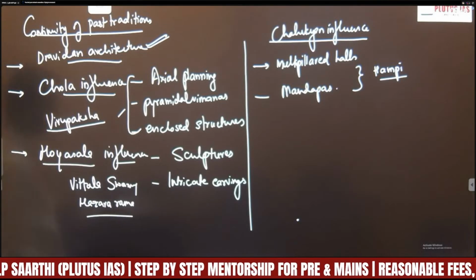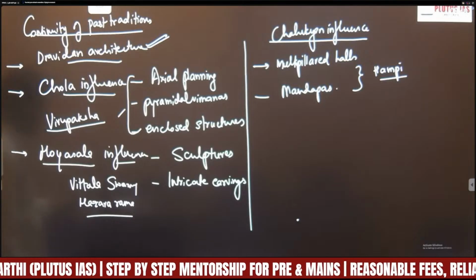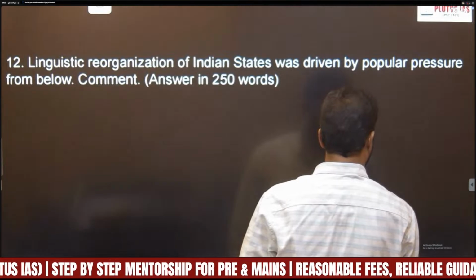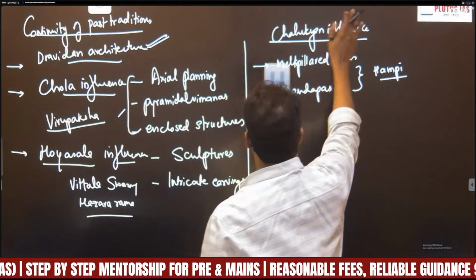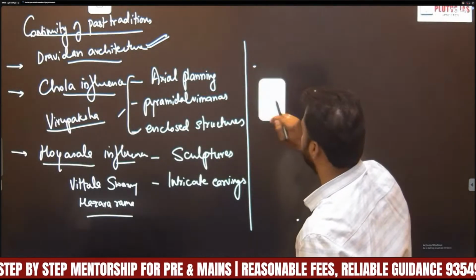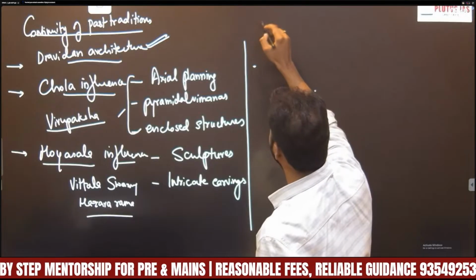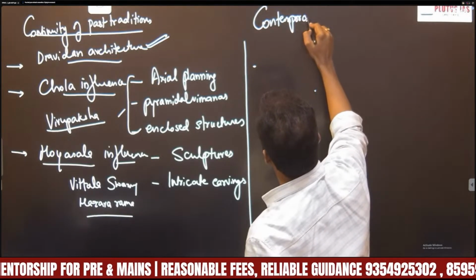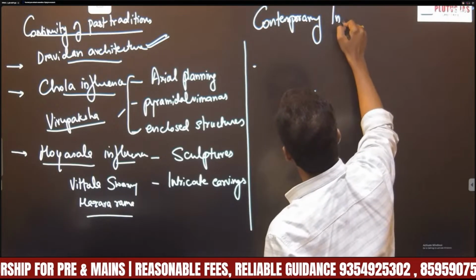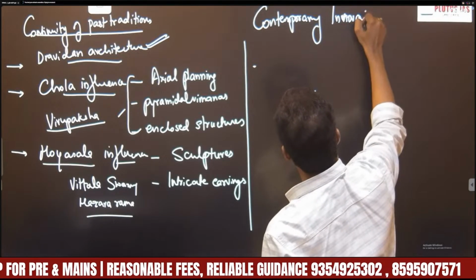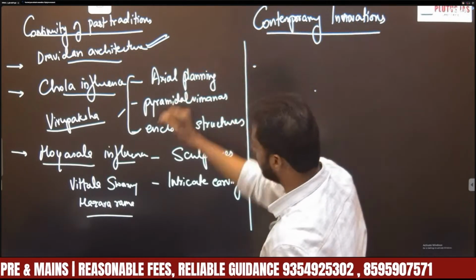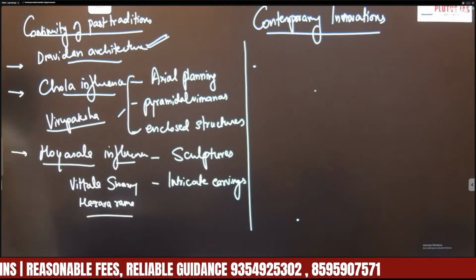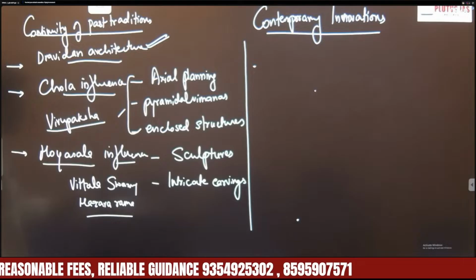So that was in the Vijayanagara style of architecture. Apart from that, I will write this part separately. The second part is, apart from continuing previous features, they also created various innovations. So that's why we can take it as contemporary innovations. So what are the contemporary innovations?